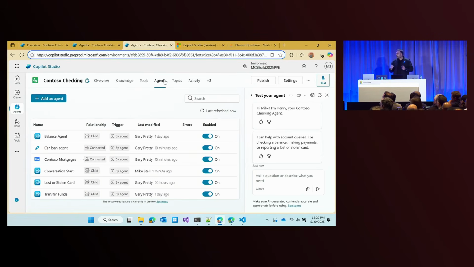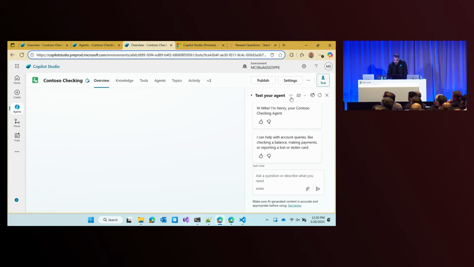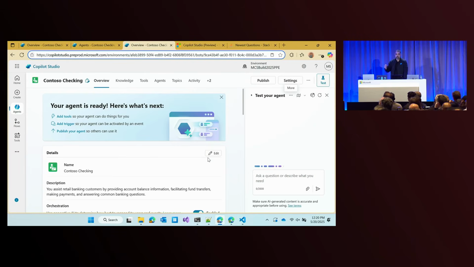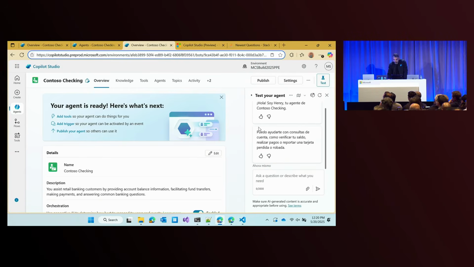Now, the real kicker, let's go solve the problem that Salem had brought up about working in other languages. So if we go to our bot and we go to our languages, right now we're running in English, let's go switch this over to Spanish. Because again, the built-in topics don't have that automatic localization, but the agents should. So if we go and we restart and we run it in Spanish, we are now getting our agent running with the built-in localization from the agent that we had created on VS Code.